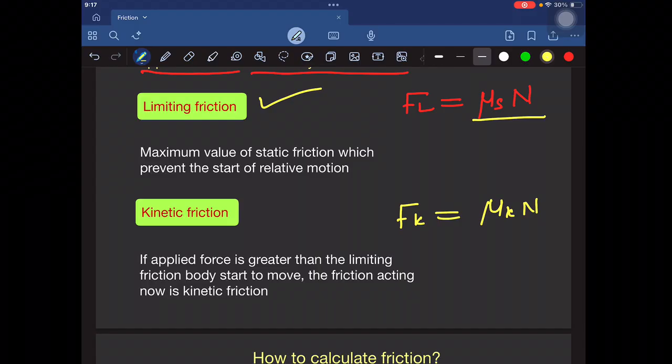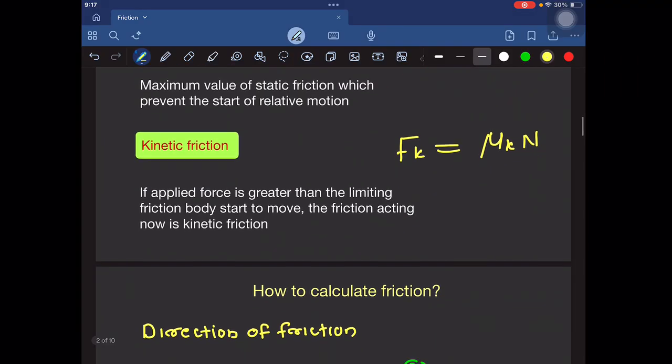Now how to calculate the friction? I already gave you the formula. Now how to solve problems on friction? To solve problems on friction, two things are very important. One is to understand the direction of the frictional force, and second is determining how to calculate the normal force. If we know both these things, we can easily solve any problem on friction.